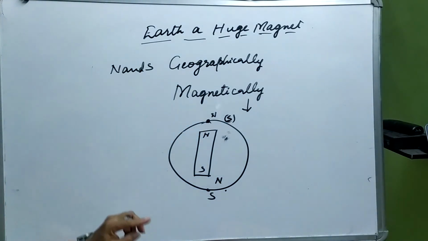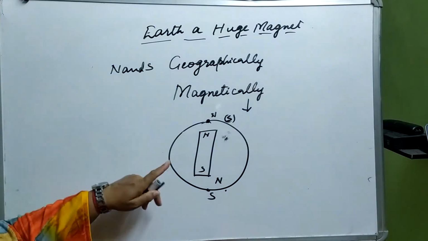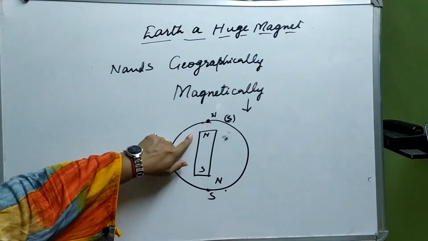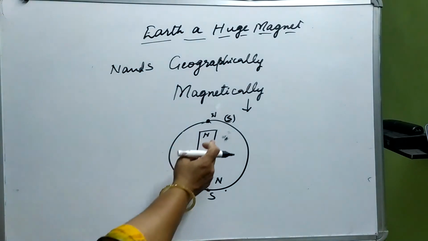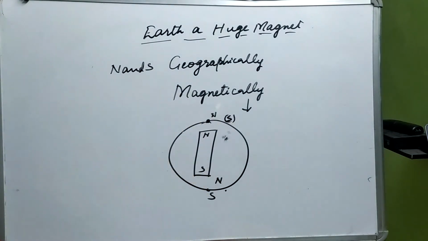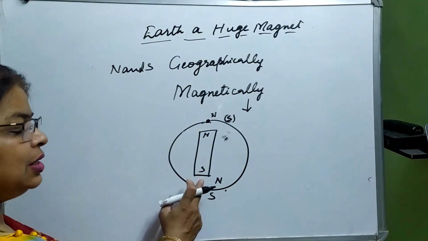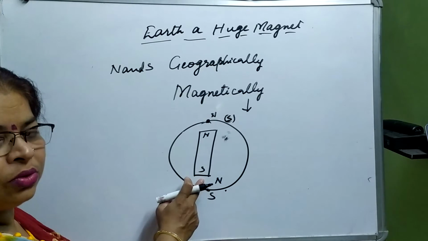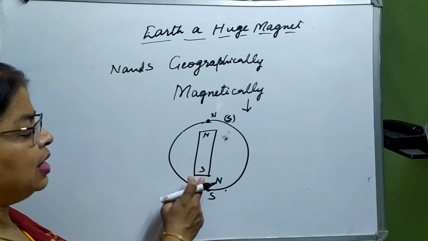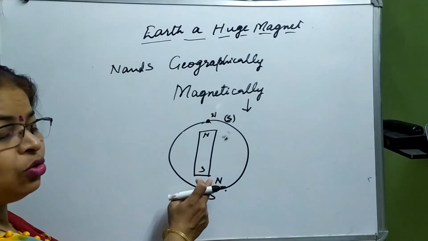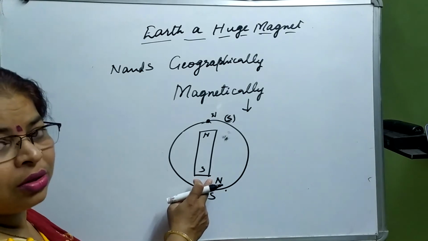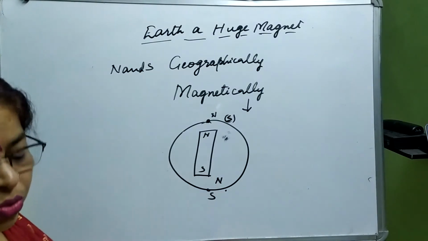So what we can say is that the north pole of a freely suspended magnet is actually pointing towards the south pole of the Earth's magnet, which is geographically north. Fine. The same is the case for the south pole. The south pole is aligning itself towards the magnetic north, which is geographically south.